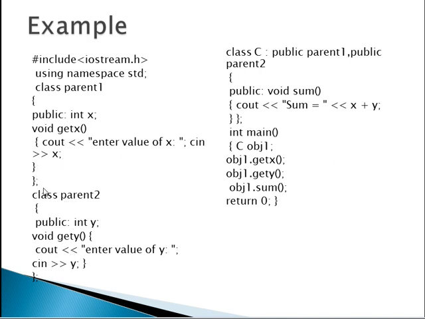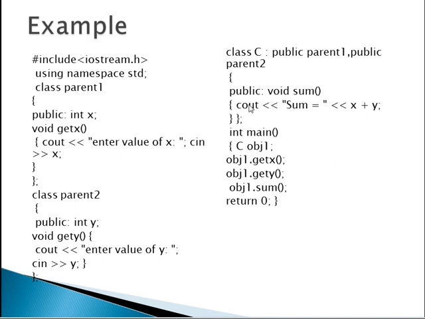Now the second parent. Class parent2, public int y. Void get y: enter the value of y. Here we are accepting the value of y. Then class C. This class C is your child class and these two are the parent classes. In class C, we are deriving public parent1 and public parent2. These two classes we are deriving in this child class.